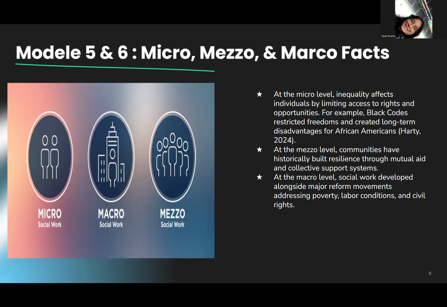For my first slide, it will be talking about quick facts about the micro, meso, and macro inequalities that are happening at this level.